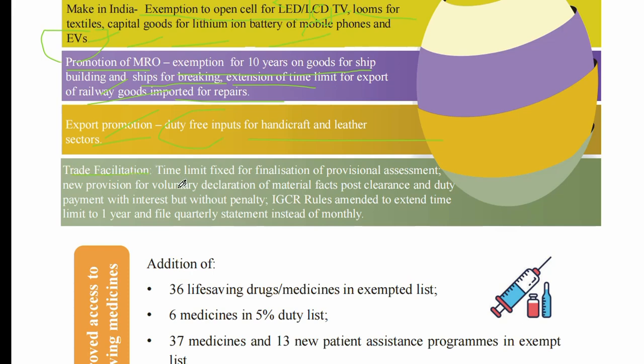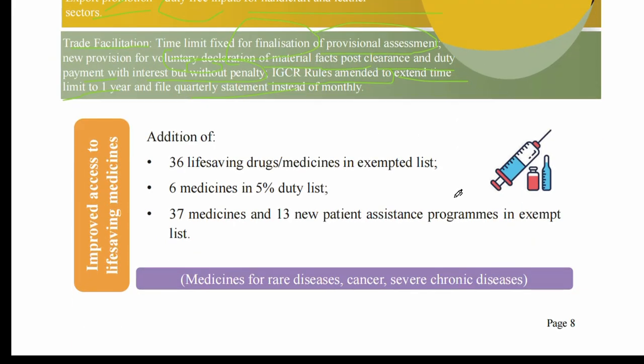Trade facilitation, time limit fixed for finalization of provisional assessment, new provision of voluntary declaration of material fact post clearance on duty payment and interest but without penalty. IGCR rules amended with an extended time limit of 1 year, and filing of quarterly statements instead of monthly.